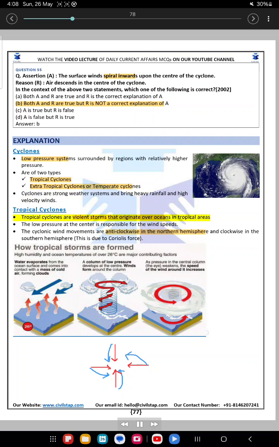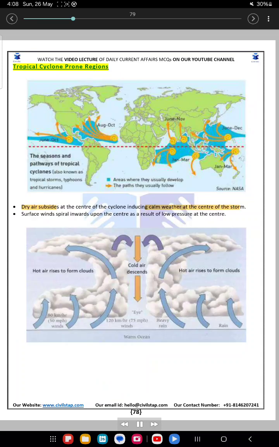Tropical cyclones. Tropical cyclones are violent storms that originate over oceans in tropical areas. The low pressure at the center is responsible for the wind speeds. The cyclonic wind movements are anti-clockwise in the northern hemisphere and clockwise in the southern hemisphere. This is due to Coriolis force. Tropical cyclone-prone regions. Dry air subsides at the center of the cyclone, causing calm weather at the center of the storm. Surface winds spiral inwards upon the center as a result of low pressure at the center.